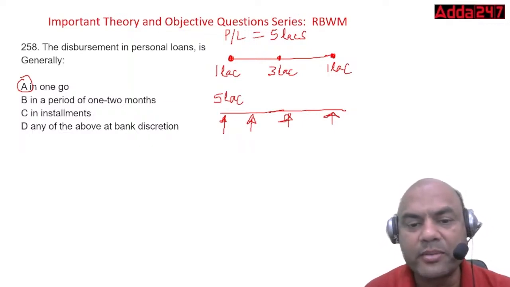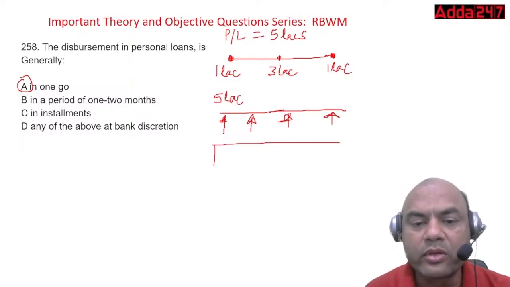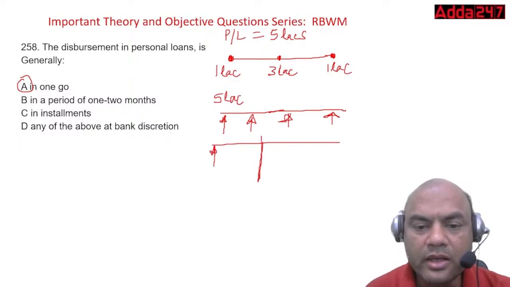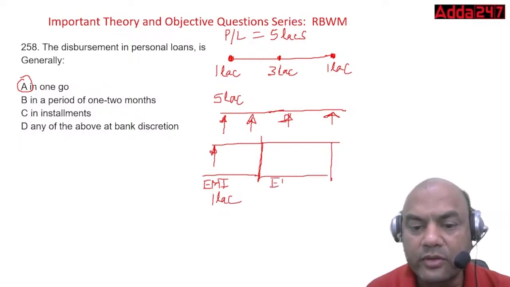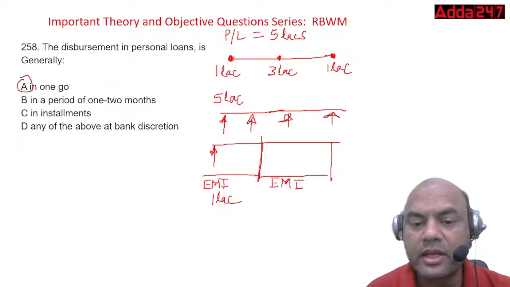So what happens? My EMI will be on 1 lakh only up to this part. EMI on 1 lakh only, right? Then it will change: your EMI will be on 4 lakhs.